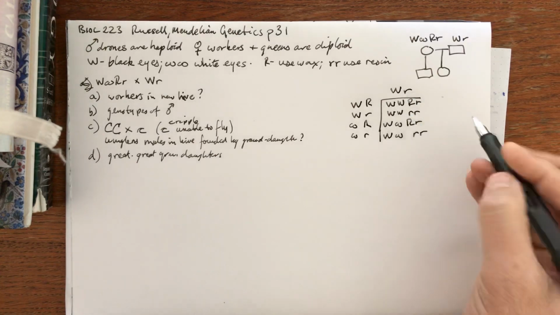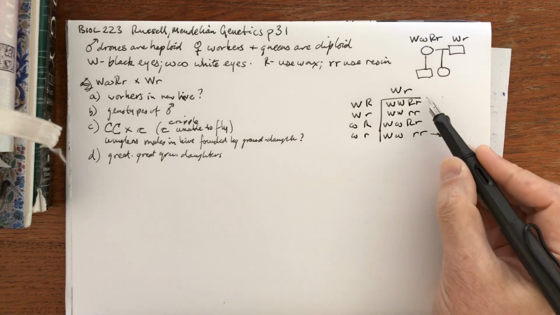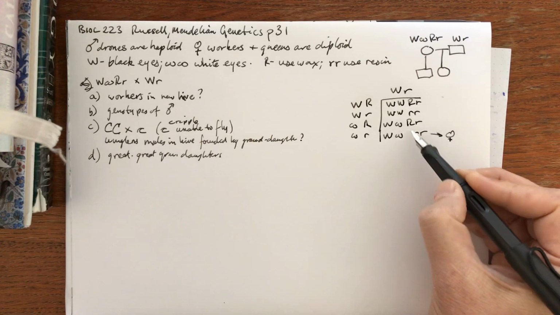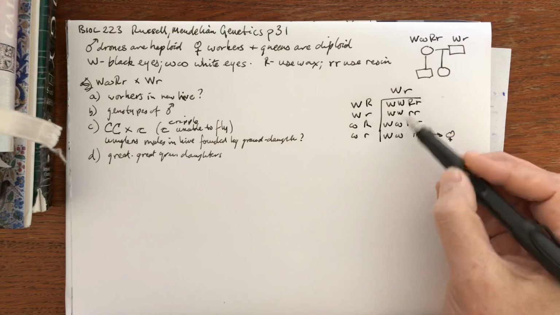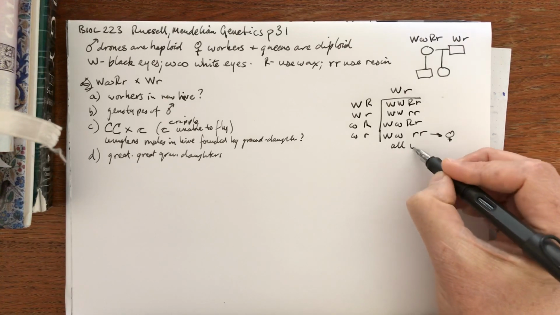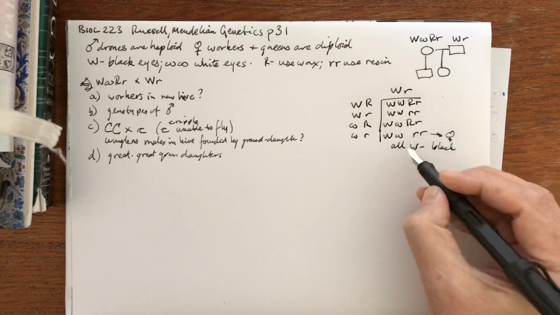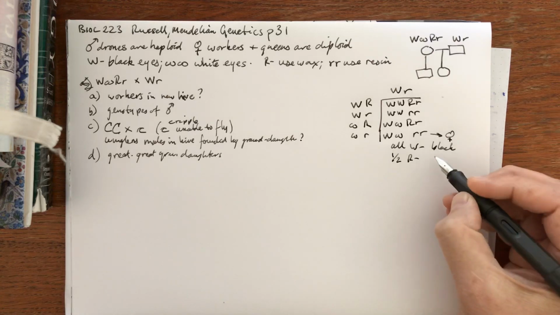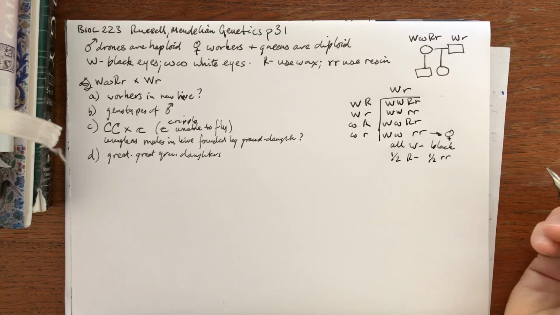Well, the workers are the females here. These are the daughters. These are the workers. And the genotypes will be equally distributed, a quarter each. If you look at this, the appearance is the eye color. So they're all going to be black-eyed. And for their behavior, one half are going to phenotypically use wax, and one half will phenotypically use resin.